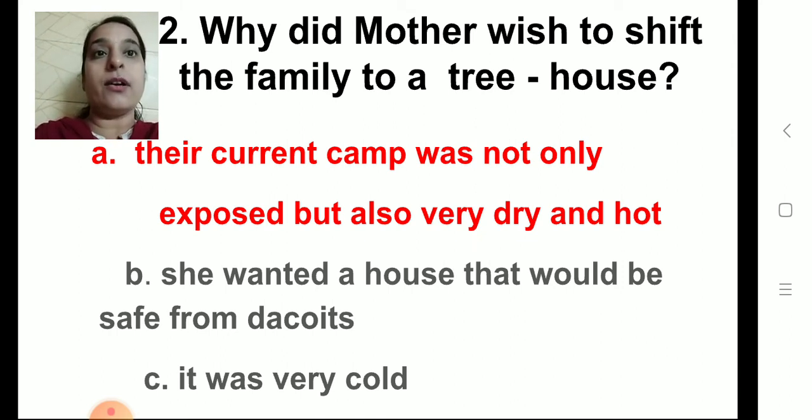But in the examination, again I am repeating, in the exam you have to just click on the correct option. So here, why did the mother wish to shift the family to a tree house? Because their current camp was not only exposed but also very dry and hot. So that is the correct answer. You have to read the passage very carefully before answering the questions, okay.